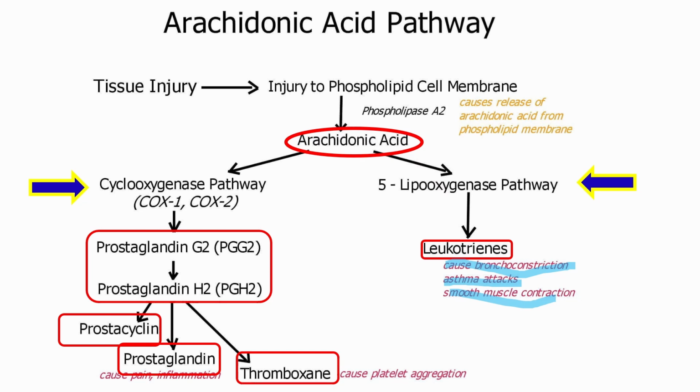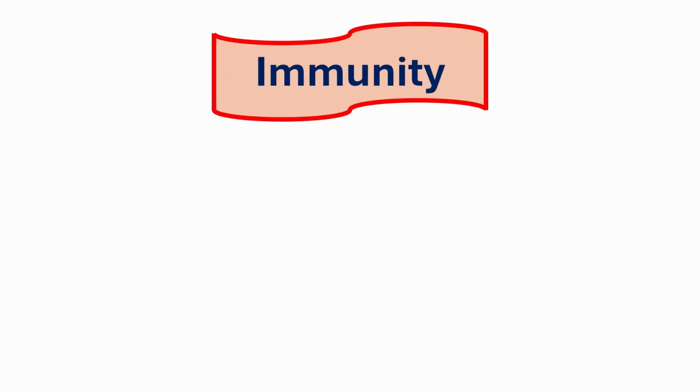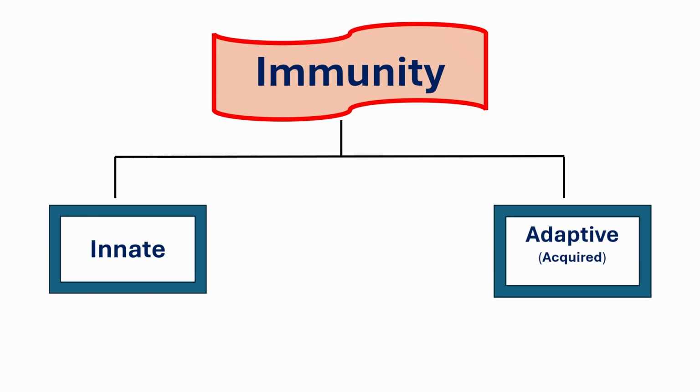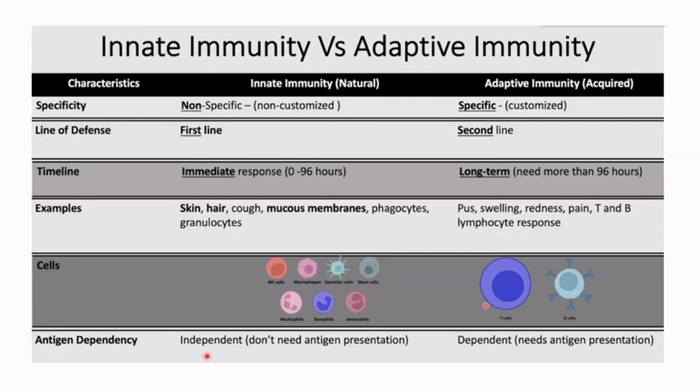To further understand respiratory disorders, we must consider the immune system's contribution. Immunity can be broadly divided into innate immunity and adaptive immunity. Innate immunity offers immediate but nonspecific defense mechanisms like mucociliary clearance and phagocytosis. Adaptive immunity includes more specific responses involving B and T lymphocytes.